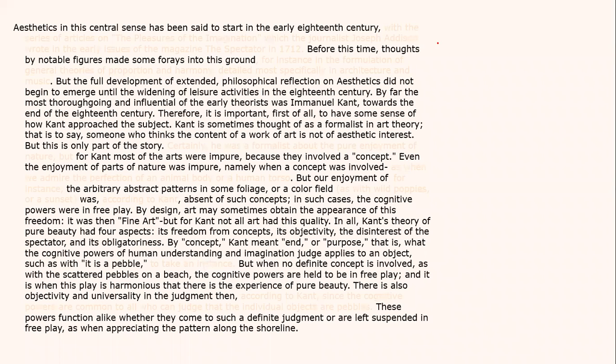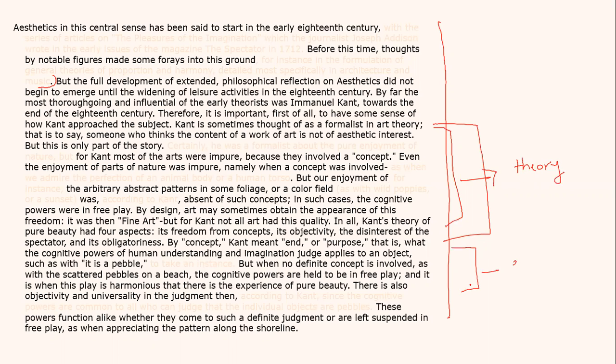Now, just to illustrate more, what I have done, if you see, I have removed all the parts which are not required for me to get to the main idea. So the entire beginning, till this point, only 1 or 2 lines were of importance. The important thing began from here, when Kant was introduced and what was his view. And even in that particular area, if I focus on this particular range, I get the theory of aesthetics by Kant. Now this is an example of his theory. That is it. That is what was required.